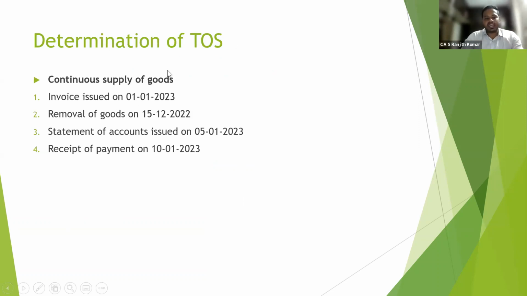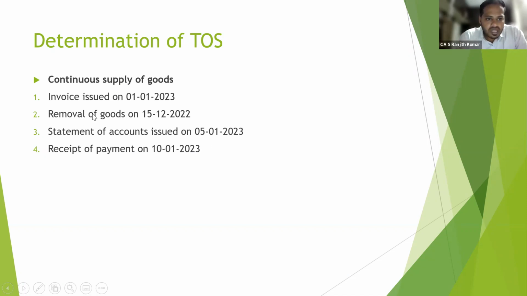Determination of time of supply in case of continuous supply of goods. Okay, invoice is issued on 1st January 2023. Removal of goods on 15th December 2022. Statement of accounts issued on 5th January 2023. Receipt of payment by the supplier on 10th January 2023. You should not look at the receipt of payment.